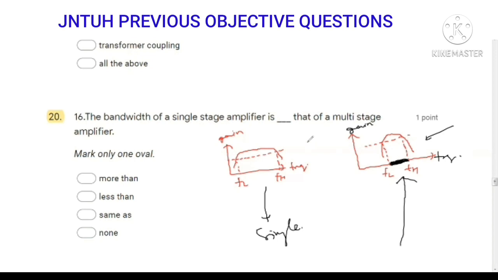So the bandwidth of a single stage amplifier is more than that of the multi-stage amplifier. Compared to the single stage, in the multi-stage amplifier the bandwidth is decreasing. So the answer is more than that of multi-stage amplifier.